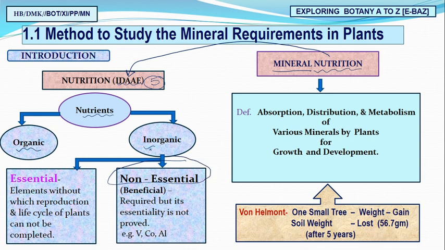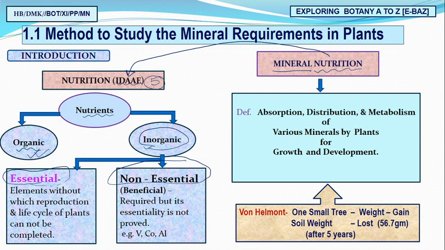We will study inorganic nutrients, where we have non-essential as well as essential nutrients, because organic nutrients such as protein and carbohydrate are part of plant metabolism. So here we are going to discuss mineral nutrition.